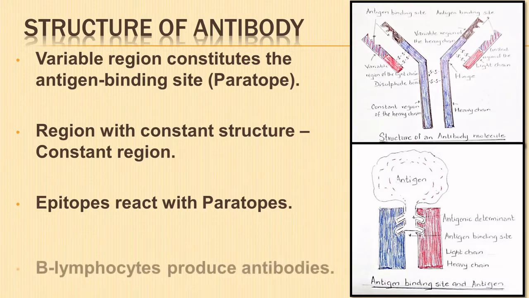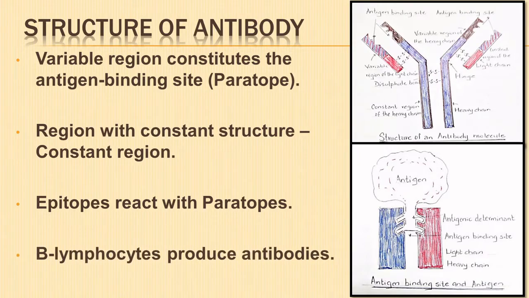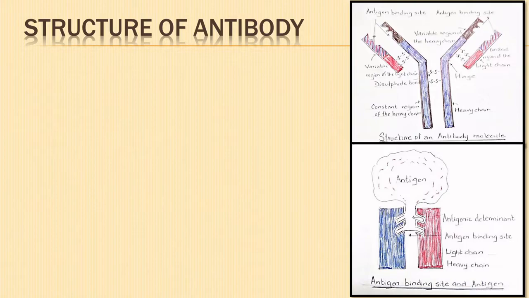B lymphocytes present in the immune system produce antibodies in the body. They are the chief cells of specific immune system of the body. 2 major groups of cells are the primary B lymphocytes and the secondary B lymphocytes.